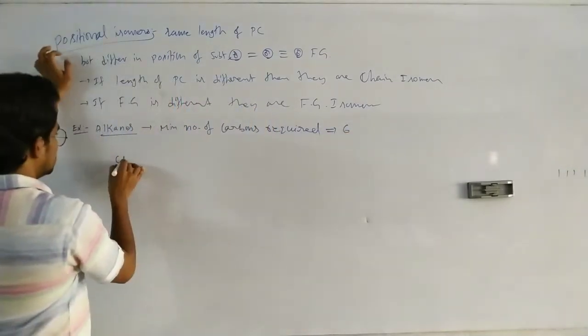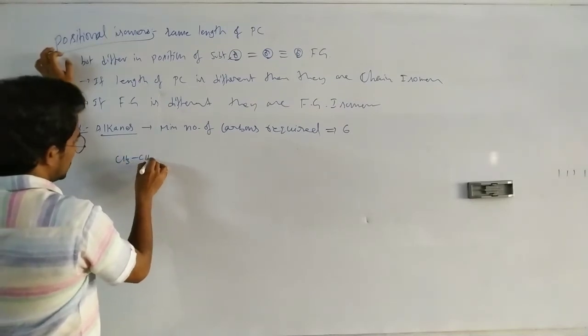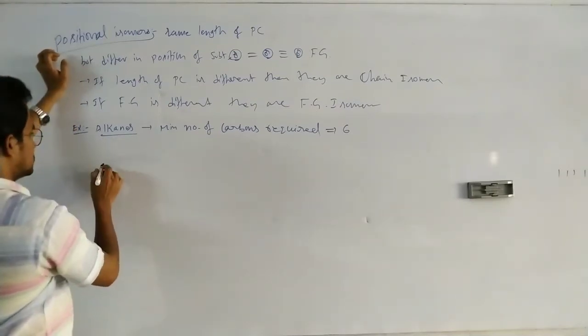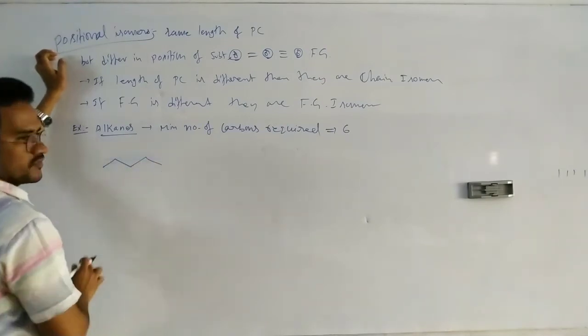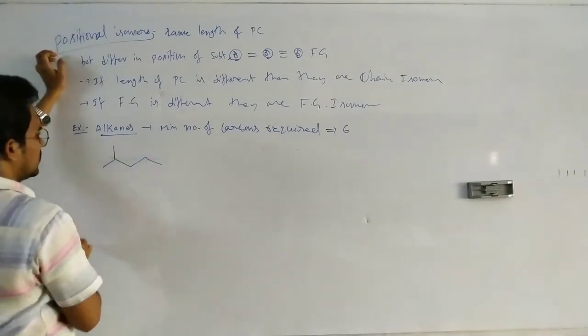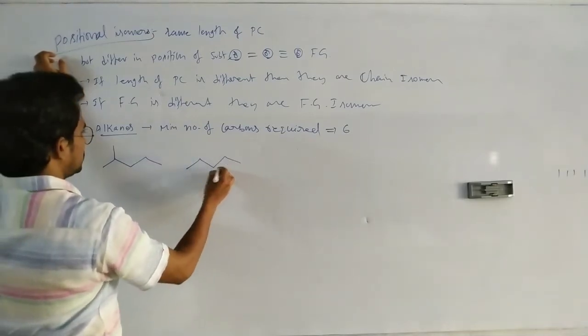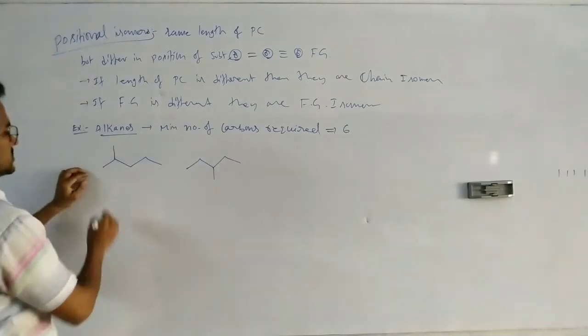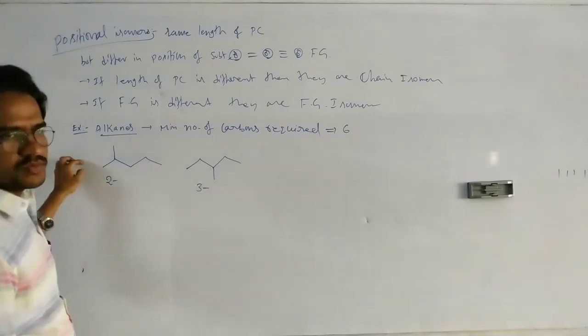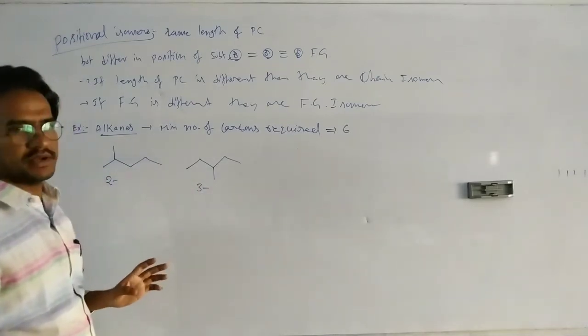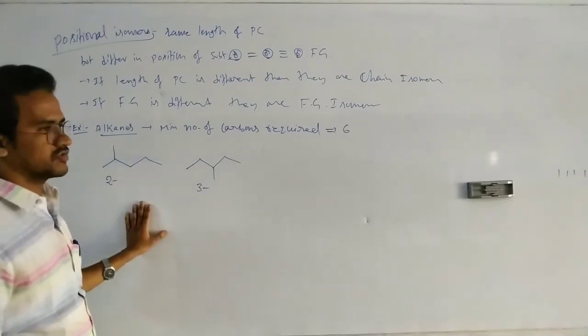Here in this case CH3 CH2, see this one, 1 2 3 4 5, 5 carbons, with one substituent. Here in this case 2 methyl, this is 3 methyl. 2 methylpentane, 3 methylpentane. So these two are the positional isomers.